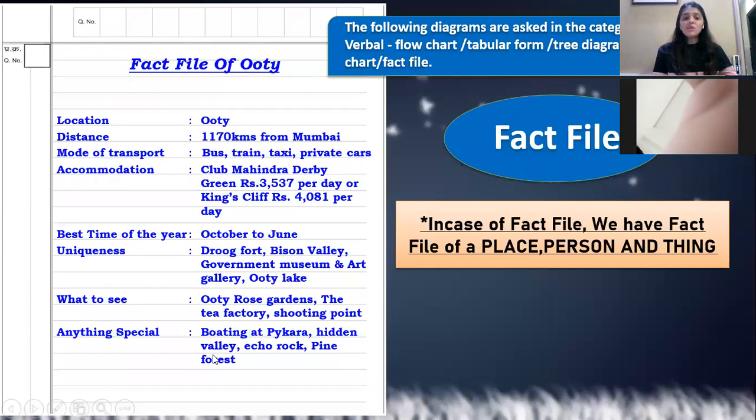There's only one difference between fact file and tabular form. Tabular form may stretch a line, and fact file may use a pointer. Make one thing very sure: the pointers should be one below the other, as you can see on the screen. Each and every feature of your fact file should start one below the other. You can leave a line between features, or you cannot leave a line, completely your choice.